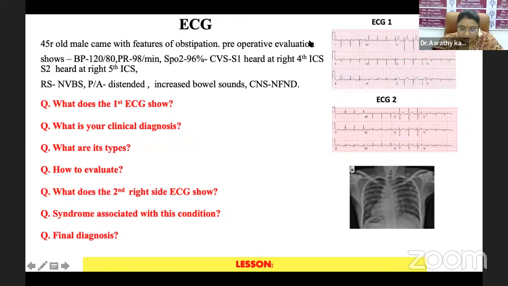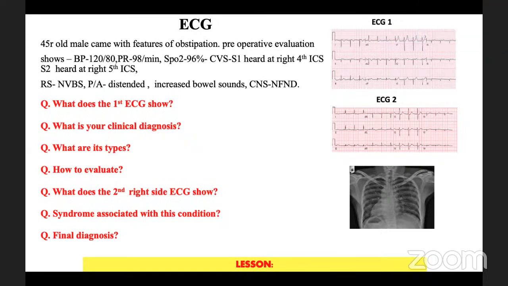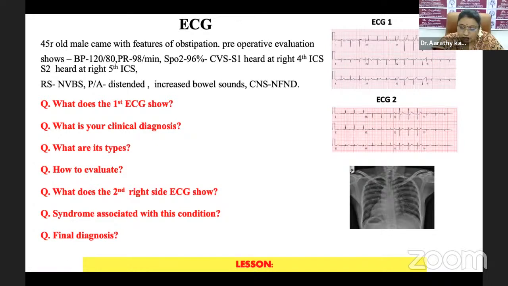And what do you think are the findings in it? With these findings, what can you think of the syndrome associated with this condition? And with this, what will be your final diagnosis?